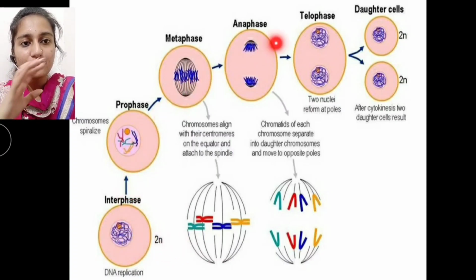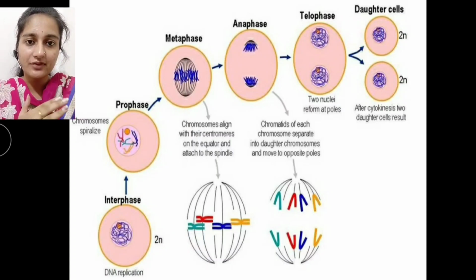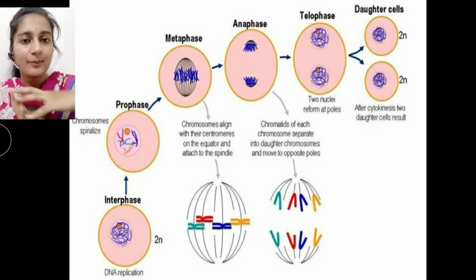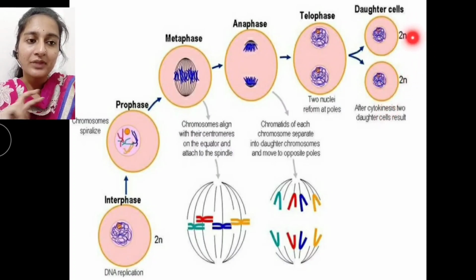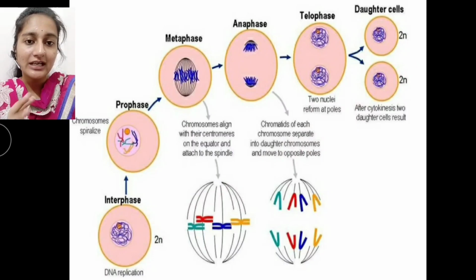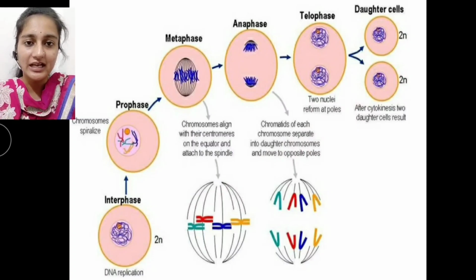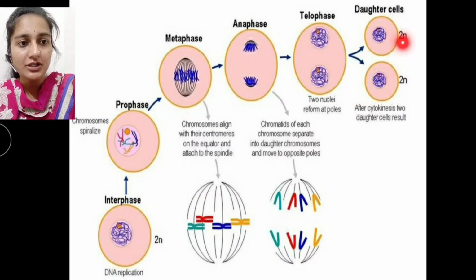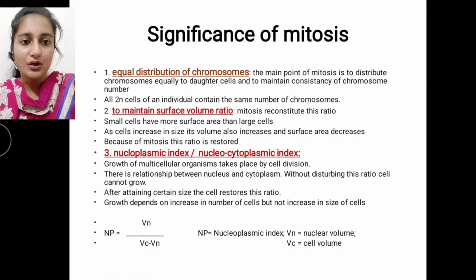After completion of all the processes of mitosis, prophase, metaphase, anaphase and telophase, at the end of the complete separation, those two cells get an equal number of chromosomes as the parent cell. That's the reason we call this type of cell division equal chromosomal division or homeotypic cell division. These two daughter cells also contain a diploid set of chromosomes.